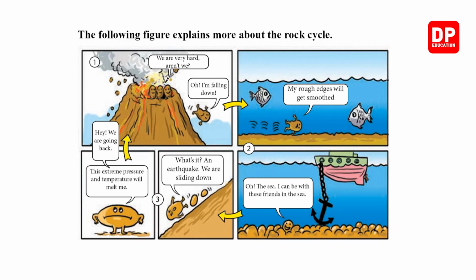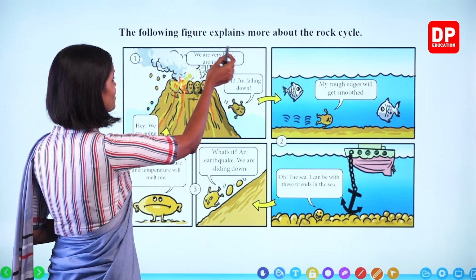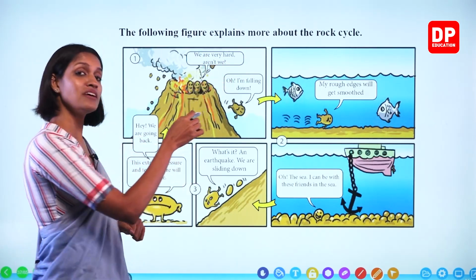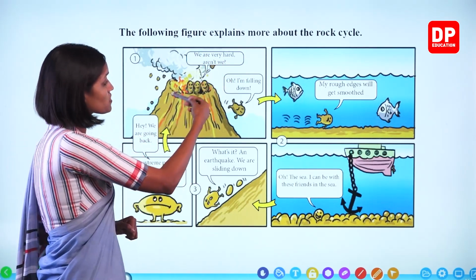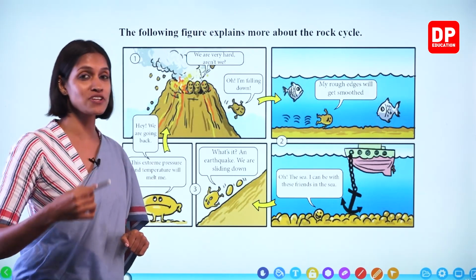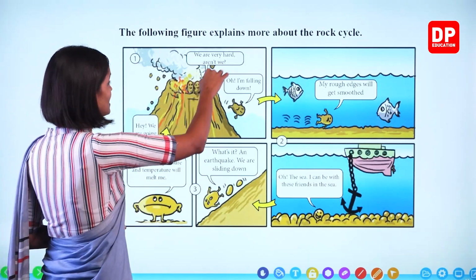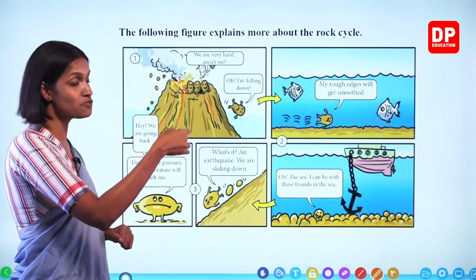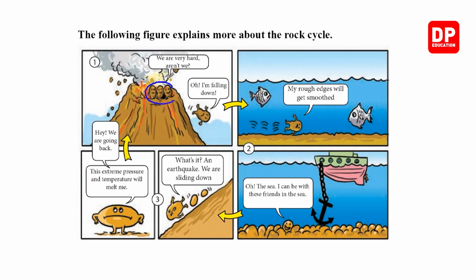Here, number 1. Look at this. This is a volcano. We are very hard, aren't we? Which type of rocks are very hard, children? Igneous rocks are very hard. And you all know that igneous rocks form around volcanoes. So these are the igneous rocks.